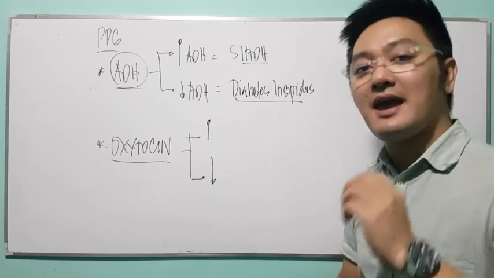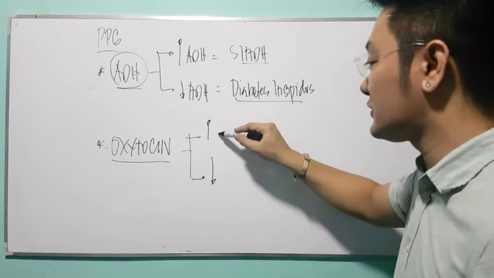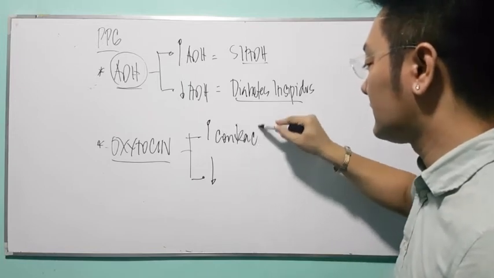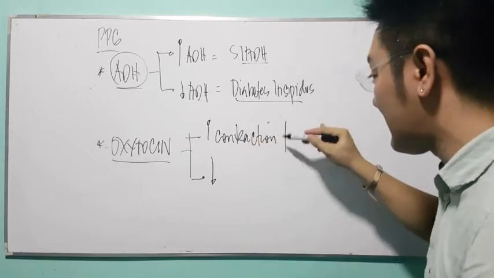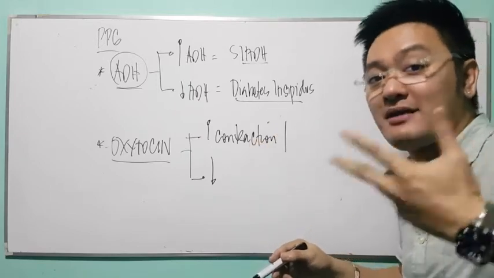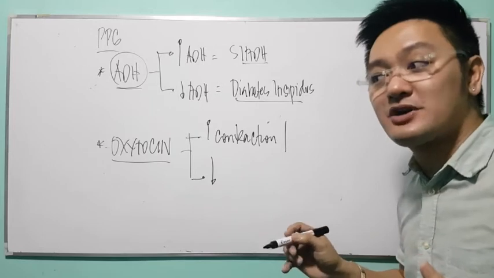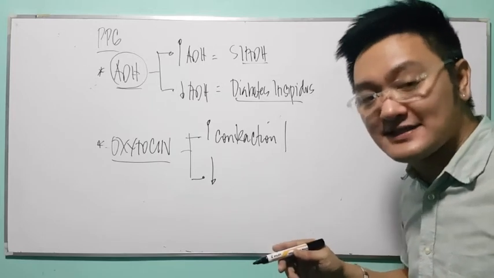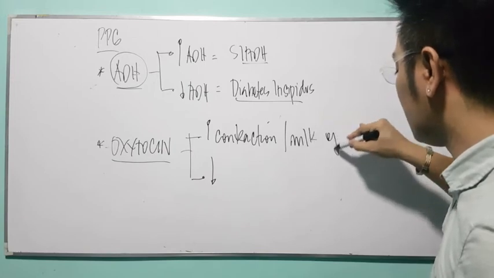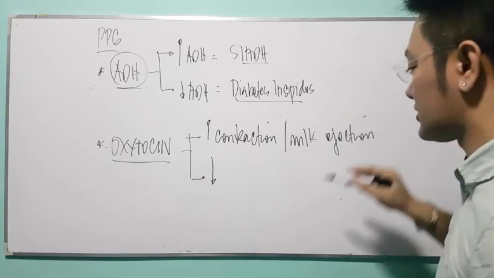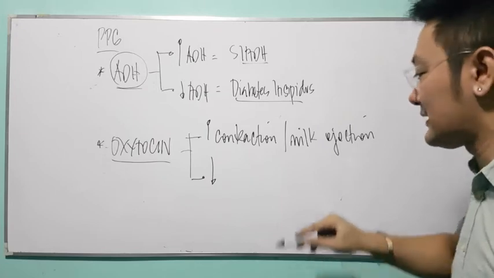Excessive oxytocin, of course, will result in contraction. Am I right? Remember, I said the uterus will contract. And as mentioned a while ago with regards to milk, does it promote milk production or milk ejection? Answer: milk ejection. So this will facilitate milk ejection. What is another term for milk ejection?